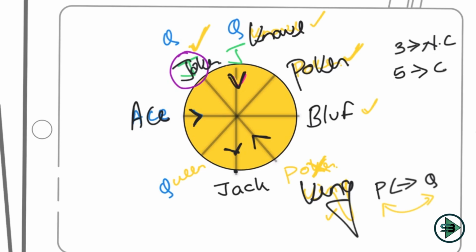So what will happen if poker is here? It means bluff is looking outside. It's only then that I can have poker to the immediate left of bluff. Now already I have two who are looking outside. Okay, and what do I have? Three will look outside. Three will not look at center. And one more condition that I have is P and Q are looking in the same direction. So if I make them outside, then the total number of outside will be 4.